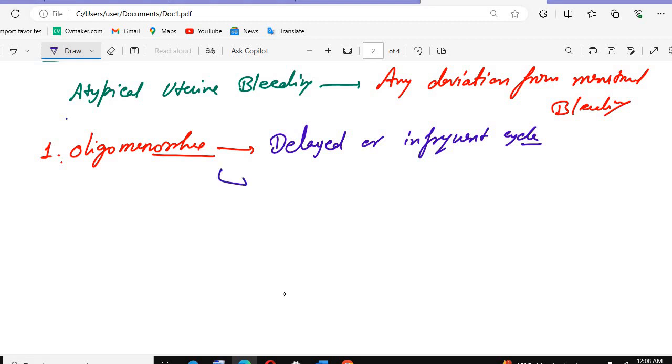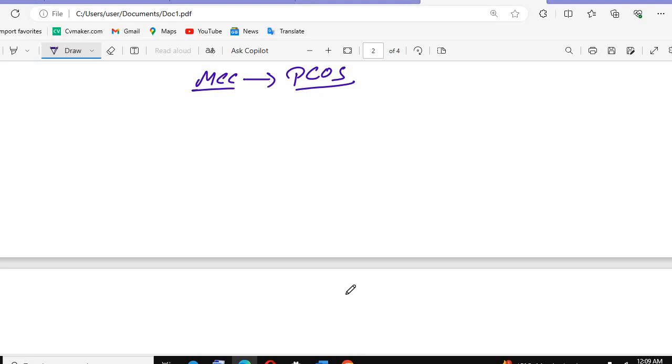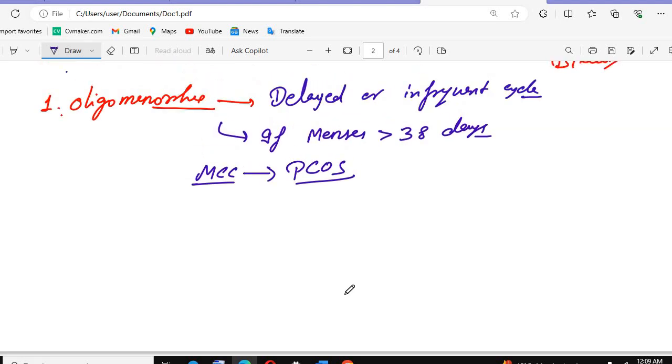If menses occur after 38 days, we call it oligomenorrhea. The most common cause is PCOS, the polycystic ovarian syndrome, which is very common in females. This is again a very important topic for your exams.